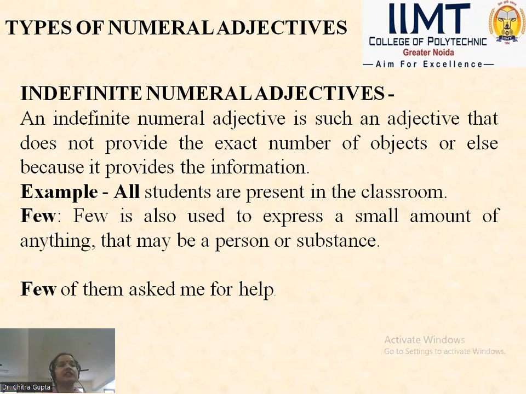Just it is written, few of them asked me for help. So this is a basic difference between the definite and the indefinite numeral adjectives, that in the definite numeral adjectives, a specific particular number is given, but in the indefinite numeral adjectives, a specific and definite number is not given. What is the difference between these two adjectives, definite and indefinite?